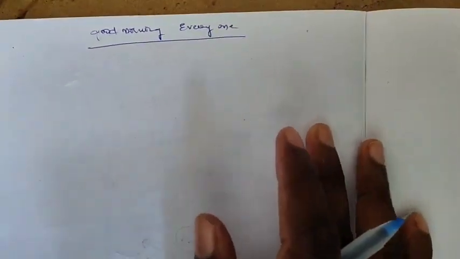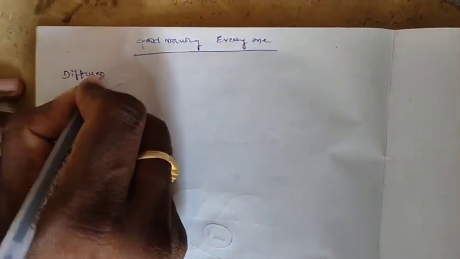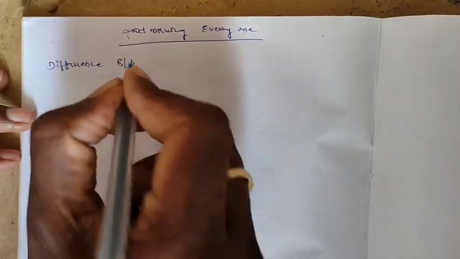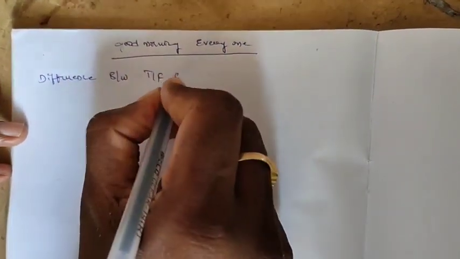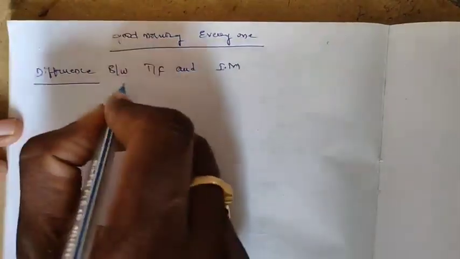Today in class we discuss the difference between transformer and induction motor.